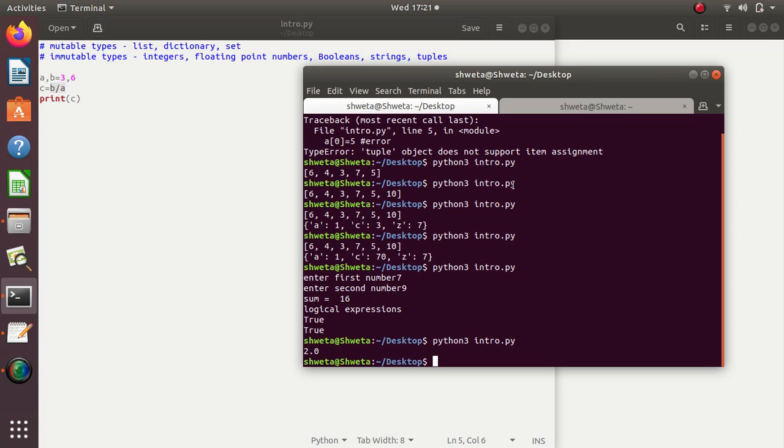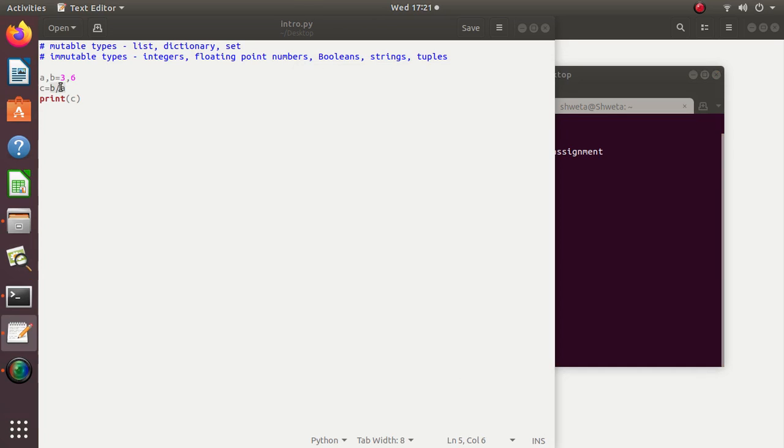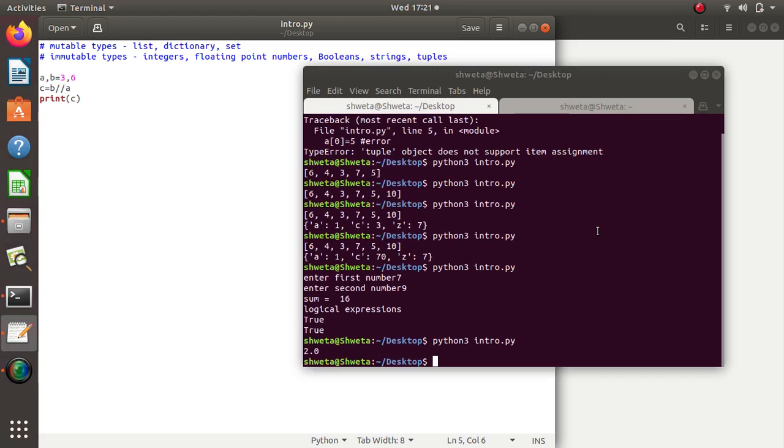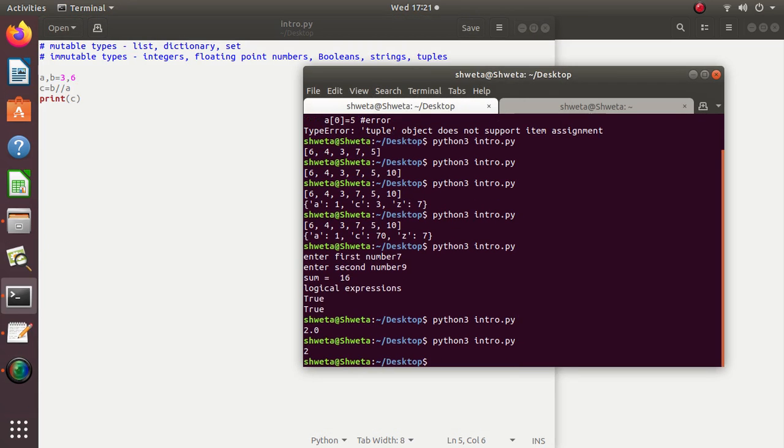Now if I want only the integer part and not the decimal part, then I should use floor. This is floor division. Here I will get integer. The decimal part gets truncated and we get only integer in the floor division.